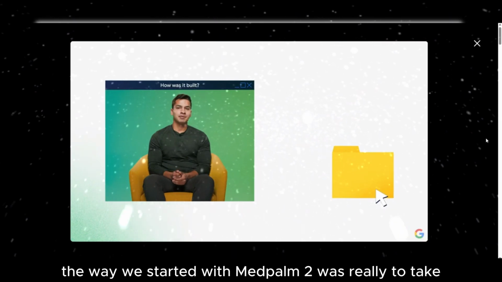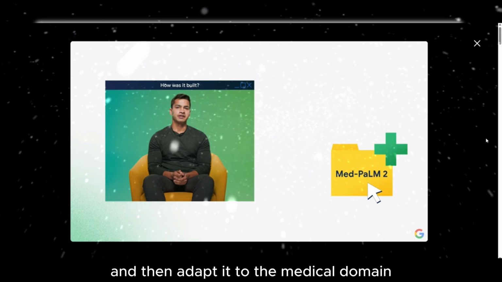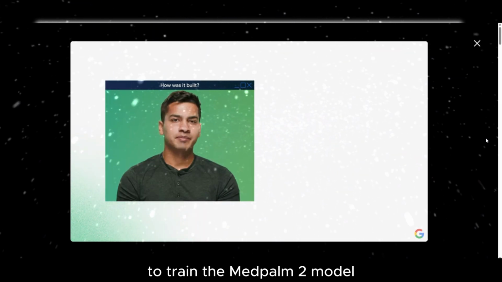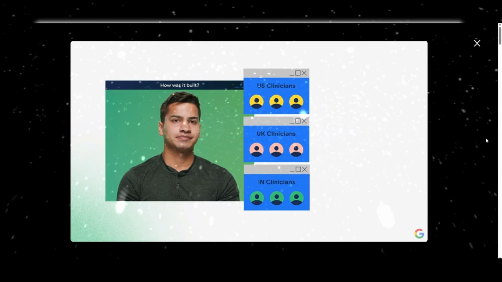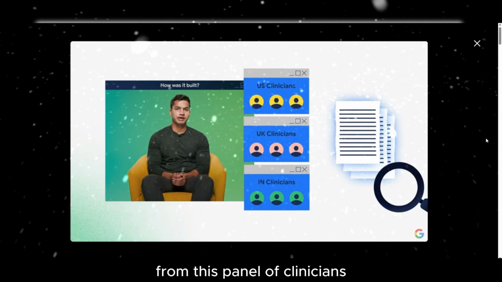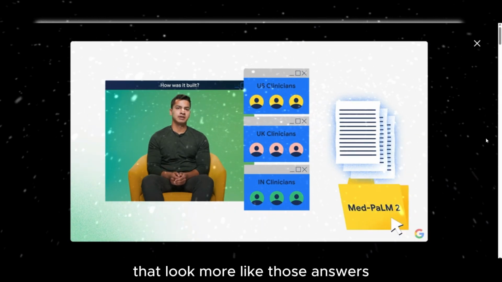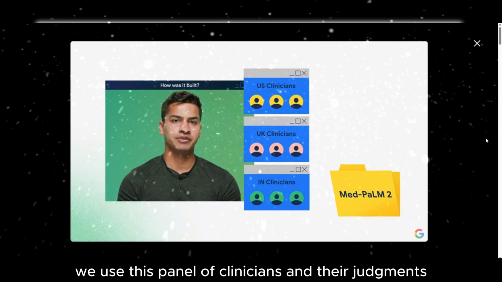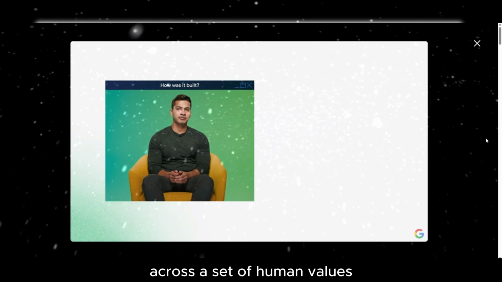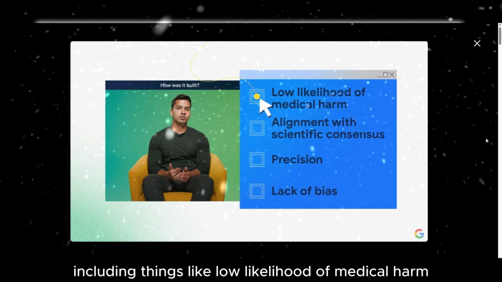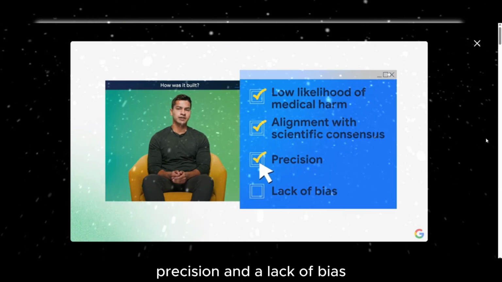The way we started with MedPalm 2 was really to take Palm 2, which is Google's most advanced language model, and then adapt it to the medical domain. To train the MedPalm 2 model, we worked with a panel of clinicians across the US, the UK, and India. We took a representative set of answers from this panel of clinicians and then tuned the model to produce answers that look more like those answers. And from there, we used this panel of clinicians and their judgments to evaluate whether these models would perform better across a set of human values, including low likelihood of medical harm, alignment with scientific consensus, precision, and a lack of bias.